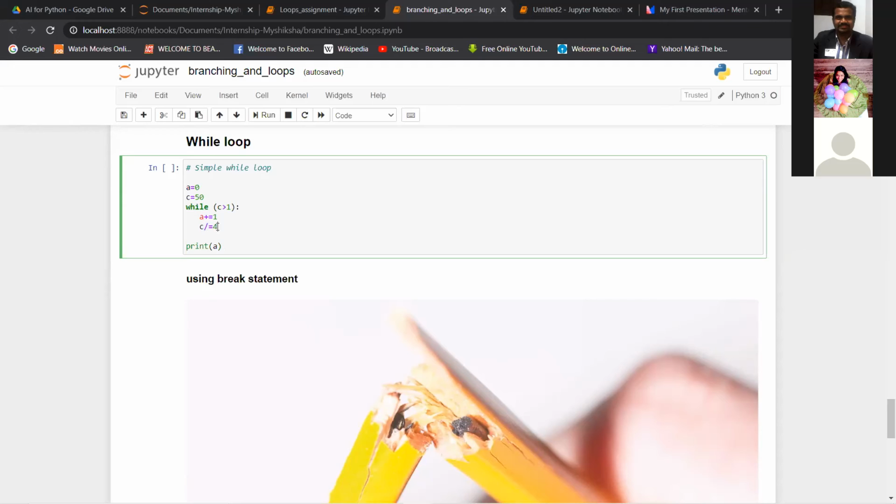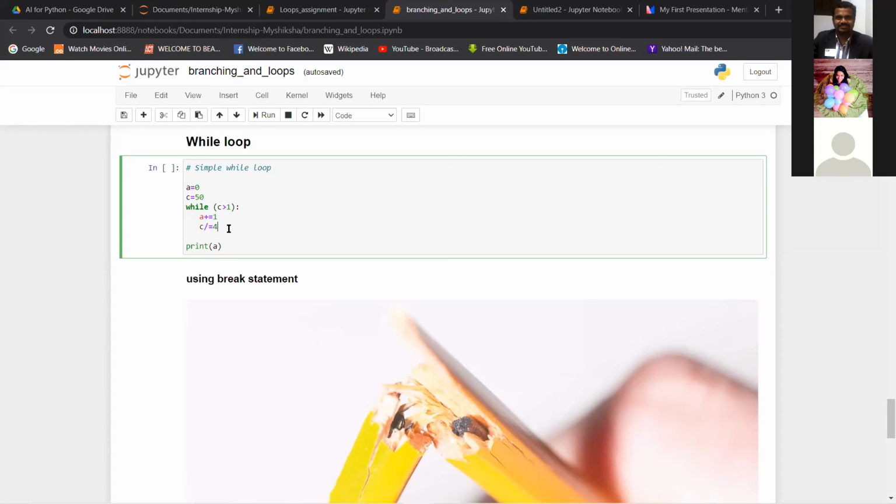So the first value coming here is 50. Now 50 divided by 4 will give you 12.5. Similarly, you can see the C value reducing, right? In the next iteration, 12.5 will still be greater than 1, so it will go inside the loop again, and the A value will be increased by 1, and then 12.5 will be divided by 4 again. The next C value will be 3 point something, right?